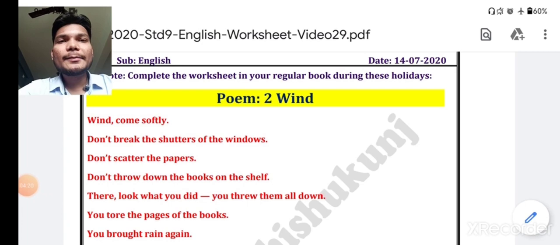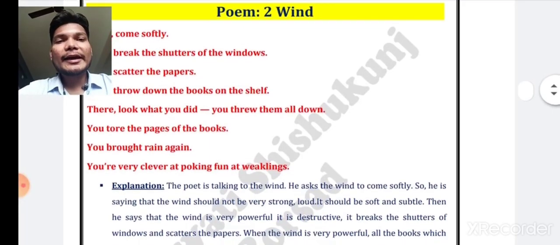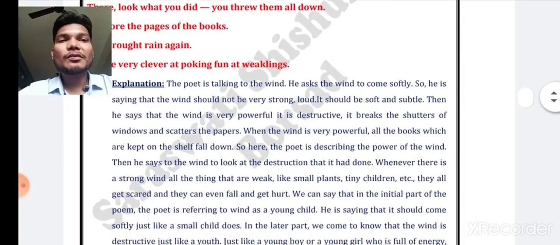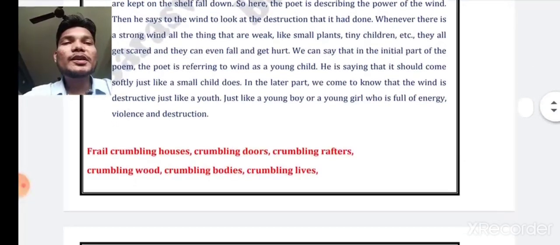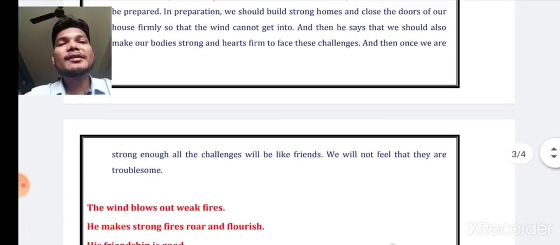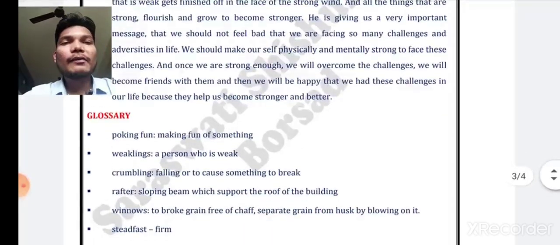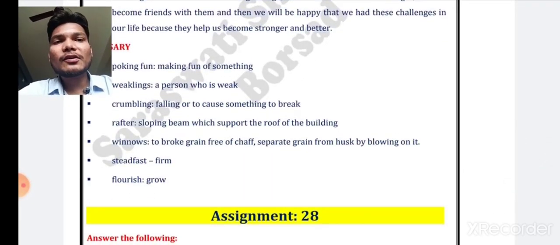In your second poem also, I have given you the worksheet in which the poem stanzas along with the explanation are given to you. Likewise, you can see here. So read these stanzas and the explanation, and along with it, you will have to remember the questions and answers, and we are going to discuss the questions and answers, because you have already seen the discussion of the poetry.